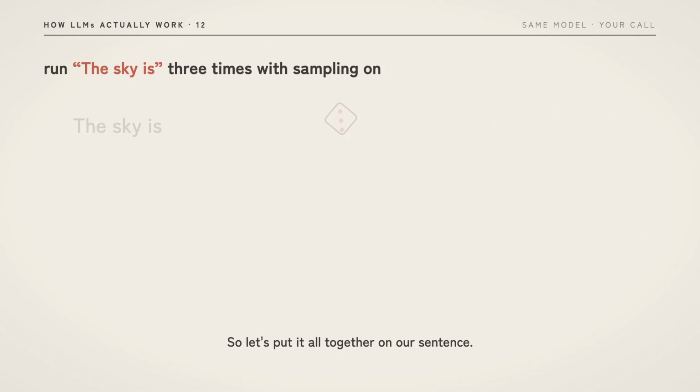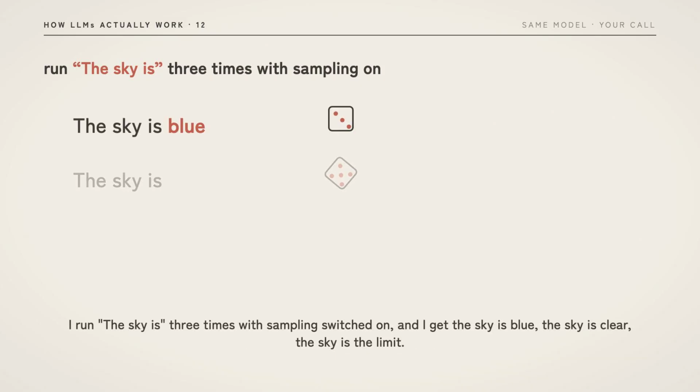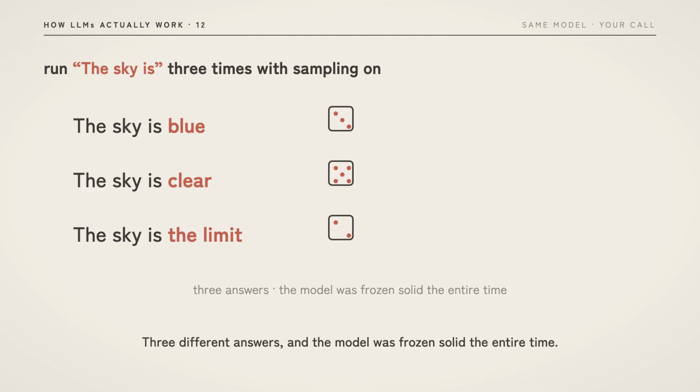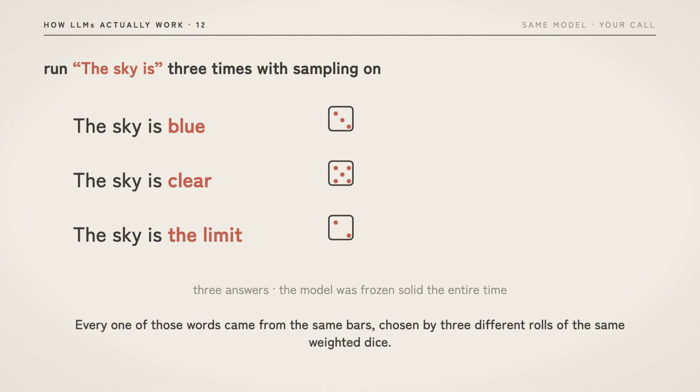So let's put it all together on our sentence. I run "the sky is" 3 times with sampling switched on, and I get "the sky is blue," "the sky is clear," "the sky is the limit." 3 different answers, and the model was frozen solid the entire time. Every one of those words came from the same bars, chosen by 3 different rolls of the same weighted dice.